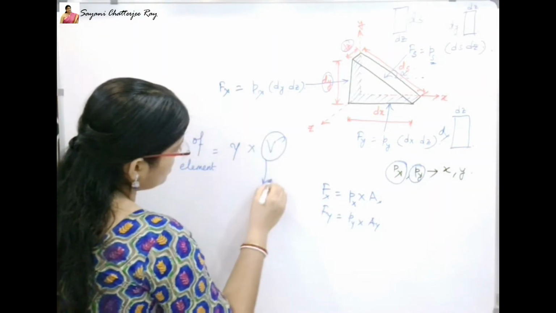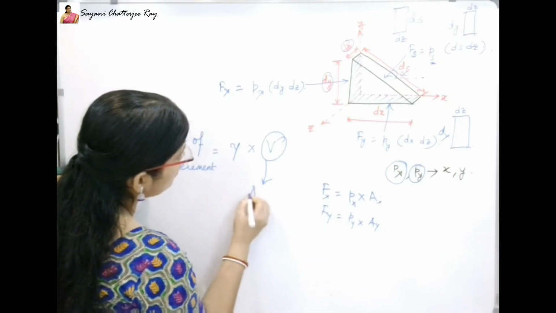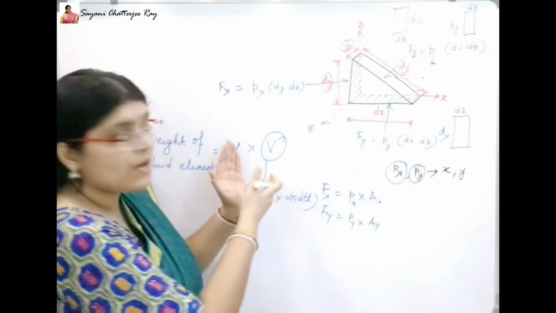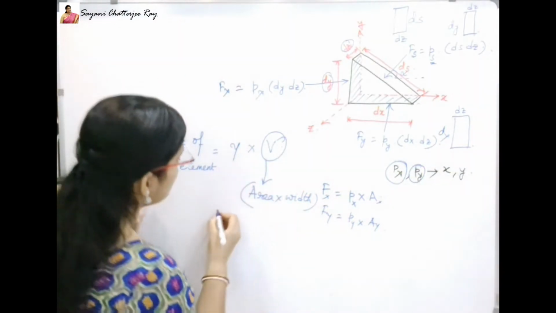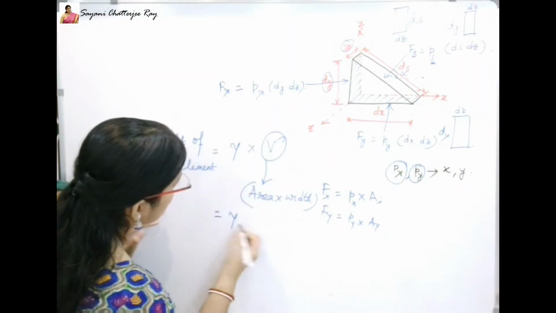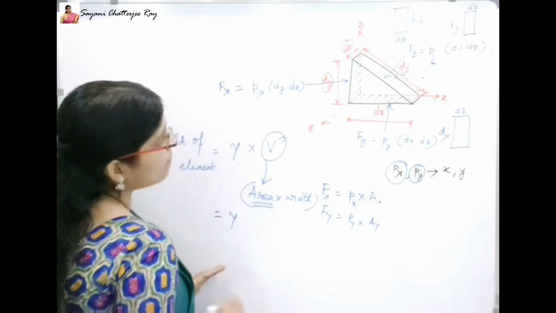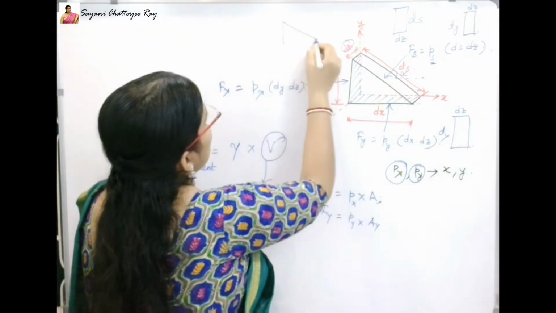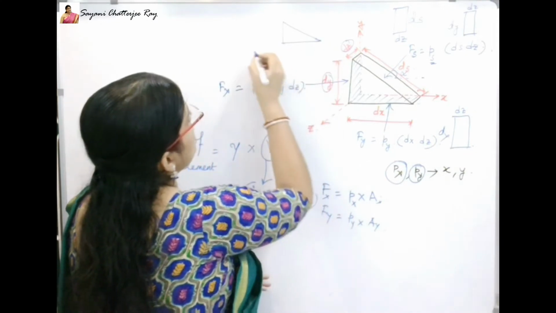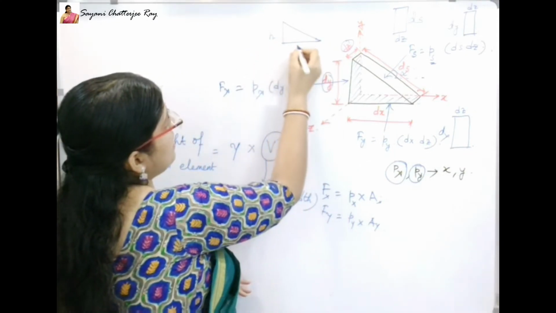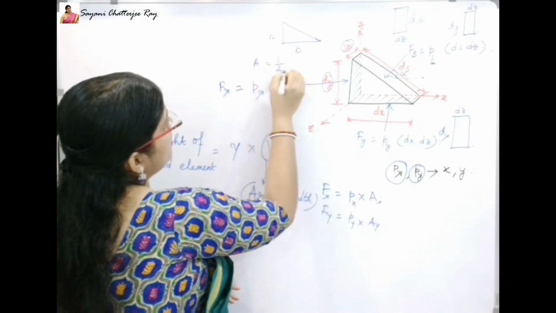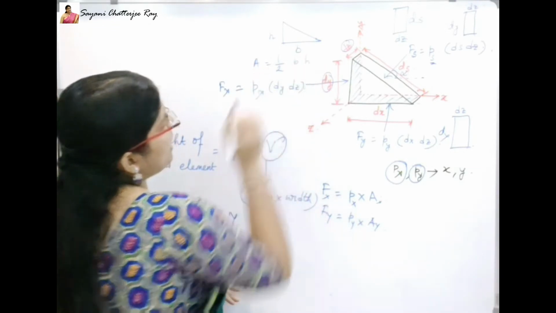Volume equals area into width. So now I will rewrite this as gamma into, what will be the area of this triangular wedge shaped element? Area of any triangle equals half base into height.